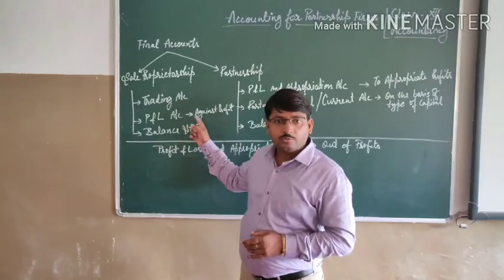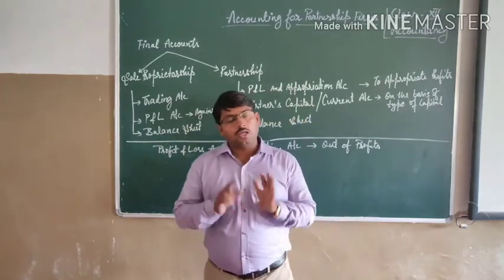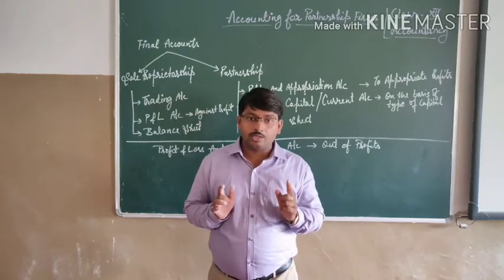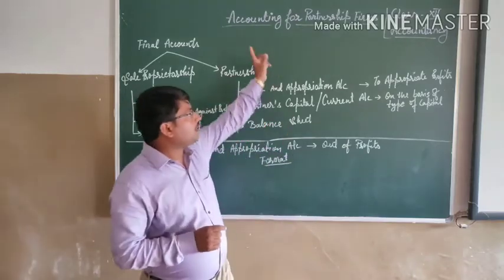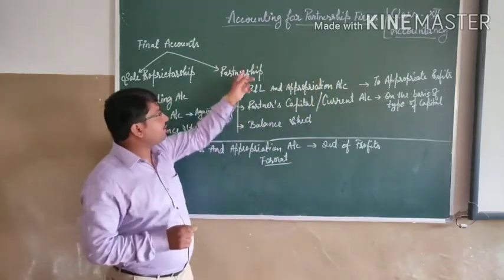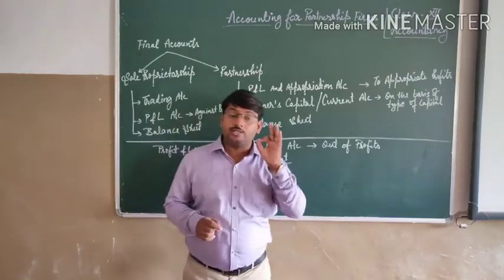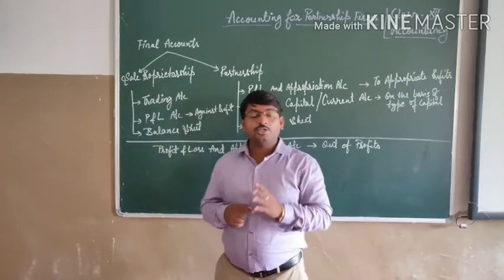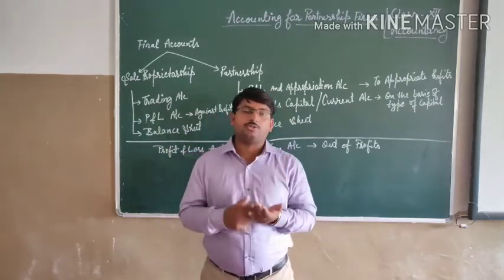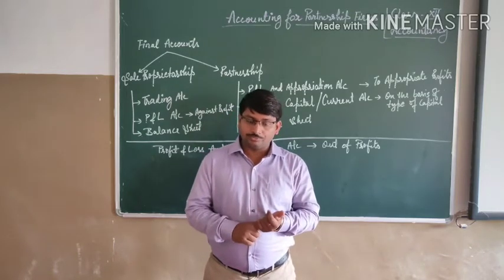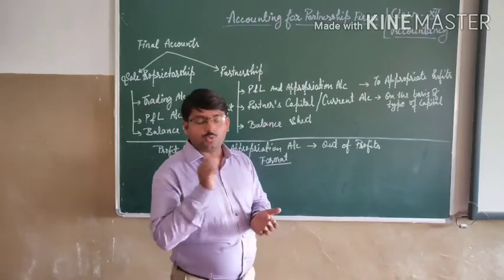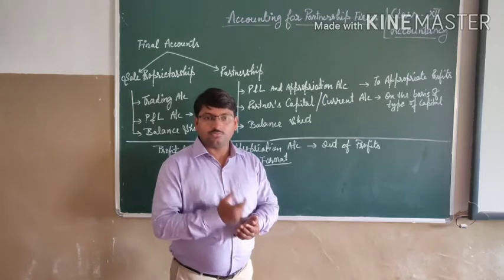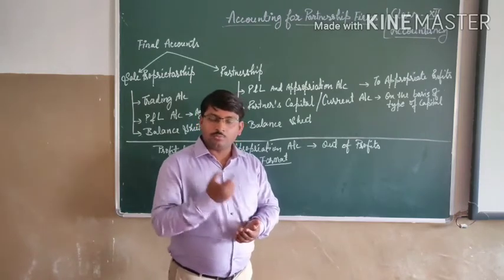Then after getting the net profit, we were preparing the balance sheet, and we were assuming that it was the final net profit. But when we are preparing the final accounts for partnership firms, the net profit we get from here is not the actual or the exact profit. Is it okay? If it is not the actual profit, then we have to calculate the actual profit, the exact profit.